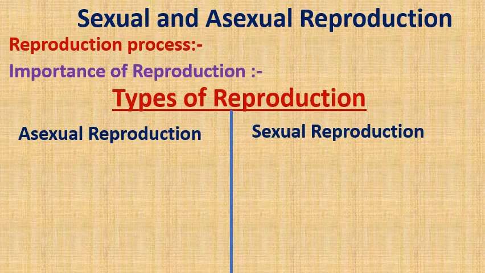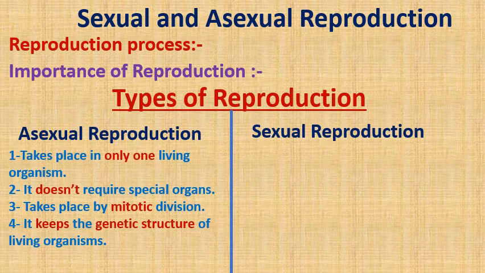Asexual reproduction takes place in only one living organism. So we don't know male and female here. Asexual reproduction doesn't require special organs like female and male reproductive organs. Okay? It takes place by mitotic division.